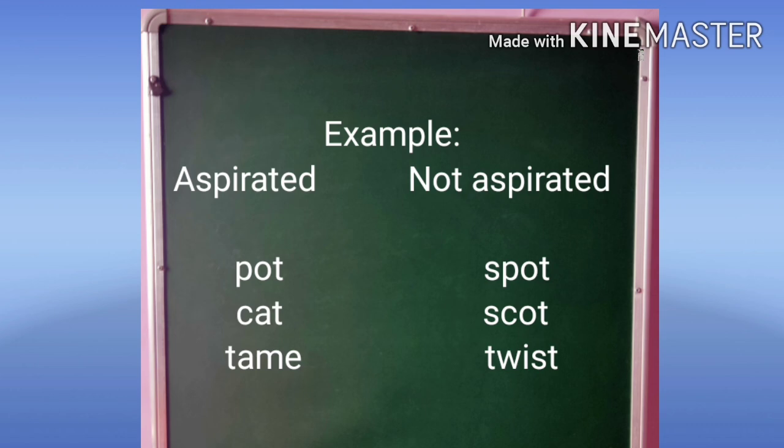P is aspirated. In spot, it is not. In cat, the k sound is aspirated, but not in Scotch. In team, t is aspirated, but not in twist.